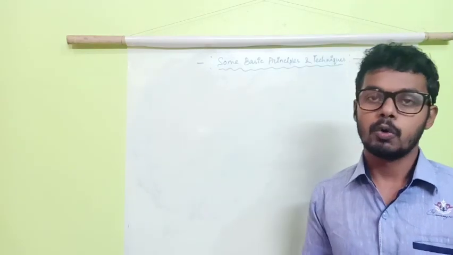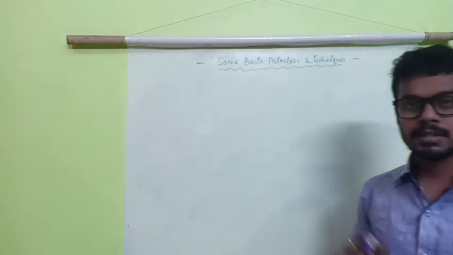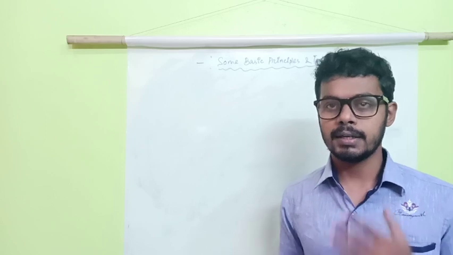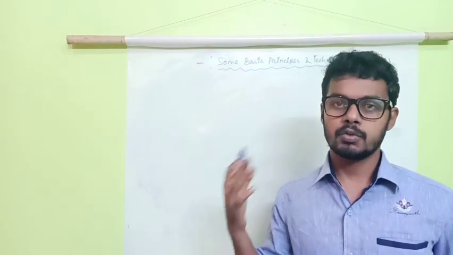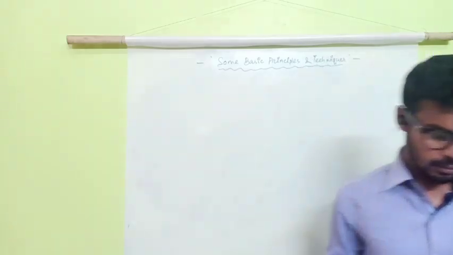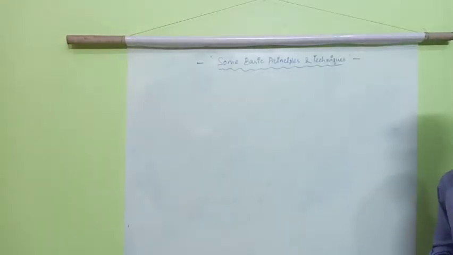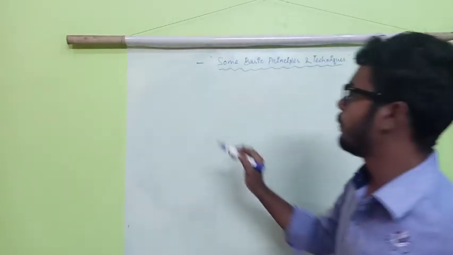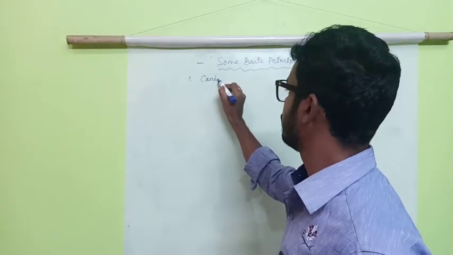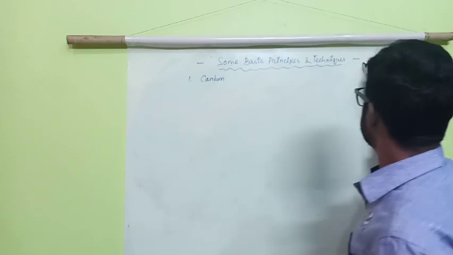Take out your copy and note some keywords, so that it will be helpful while you are writing notes as well as while you revise. The first objective is carbon. The very important one is carbon. These are the objectives.